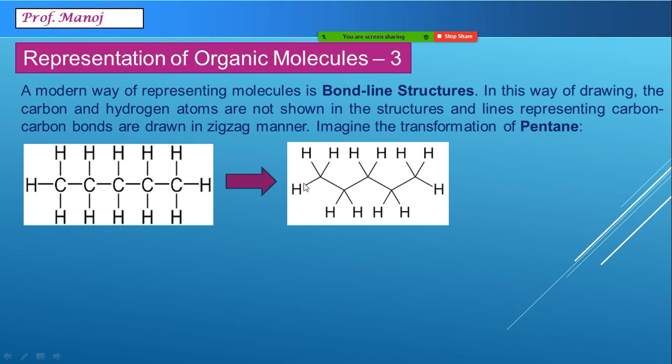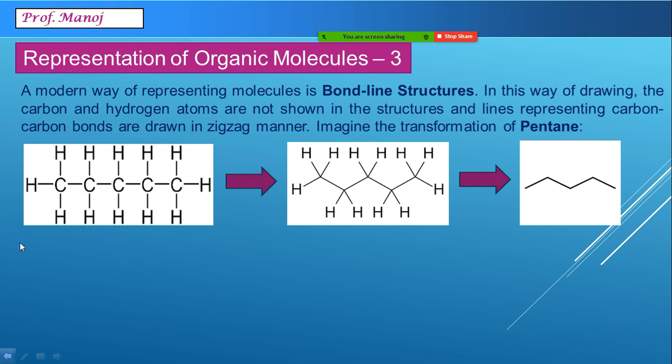Corresponding hydrogens are written. Now, in bond line notation, we do not show carbon, we do not show hydrogen. So, if you vanish all these things, what is left over is this notation. So, when anybody asks you for the pentane notation in bond line, how you have to write it is 1, 2, 3, 4, 5. That's all. This is a pentane structure.